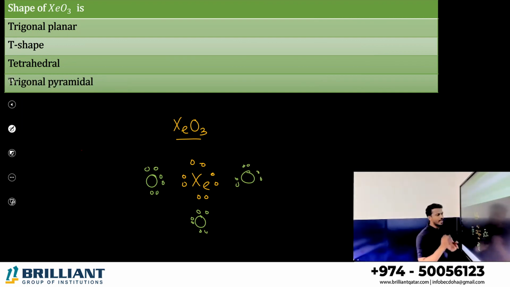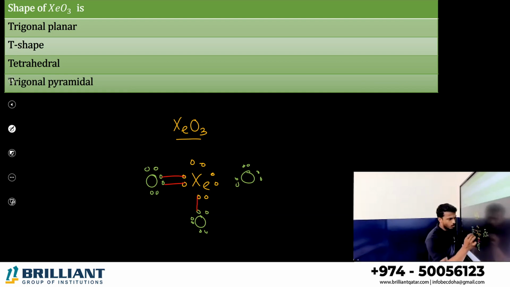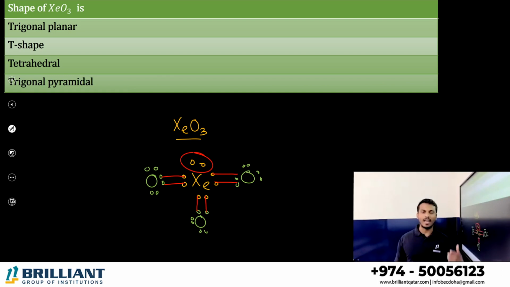So for the oxygen atoms to complete their octet, they need 2 more electrons. So let them take 2 more electrons, so 1 lone pair extra. Total how many bond pairs and lone pairs on the central atom xenon according to VSEPR theory? Total there are 3 bond pairs and 1 lone pair.